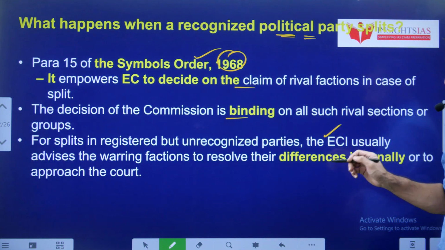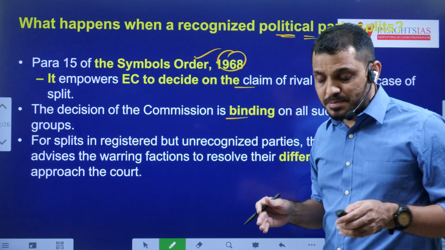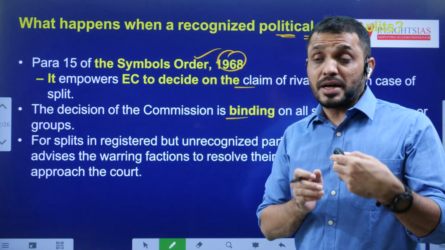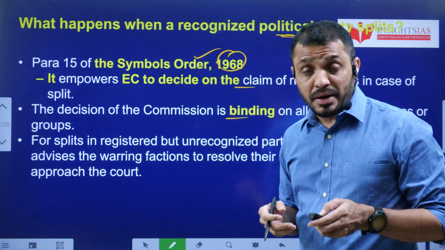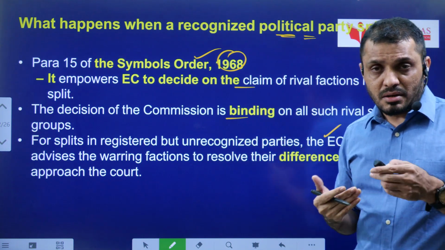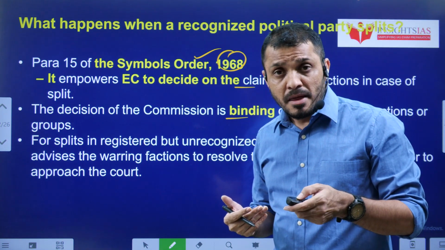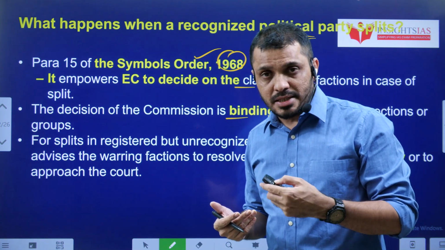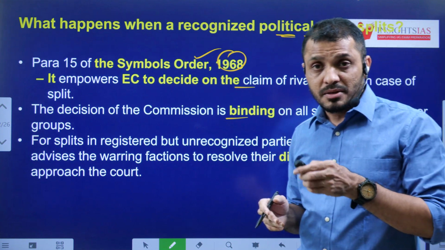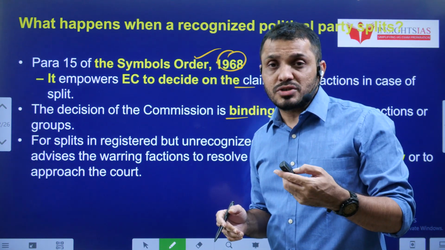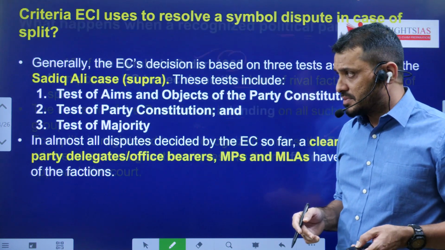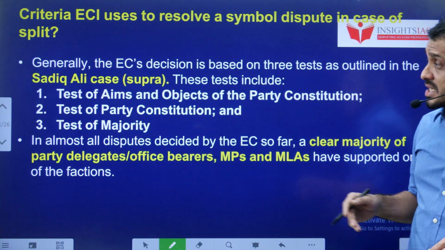That is the reason originally when Shiv Sena split, the Eknath Shinde faction as well as the other part, the Uddhav Thackeray faction, got separate symbols. Meanwhile, the court proceedings were happening. Once the ECI decided that the Eknath Shinde faction should get the actual symbol, they finally got the actual symbol, and the Uddhav Thackeray faction got a separate symbol. This is how generally it will be decided.